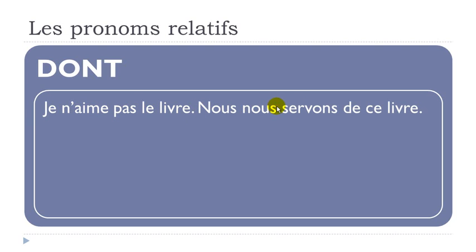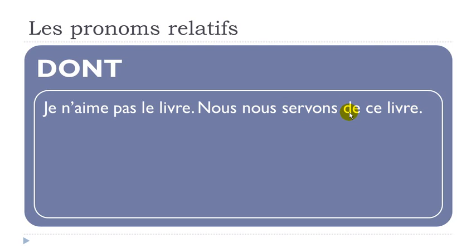Okay, nous nous servons. In that case, I wanted to use this se servir. Se servir is to use something, but it's se servir, so it's a reflexive verb. Okay, de ce livre, and then you can see that we've got ce livre. We've got the verb here, and between the two, we've got the preposition de.